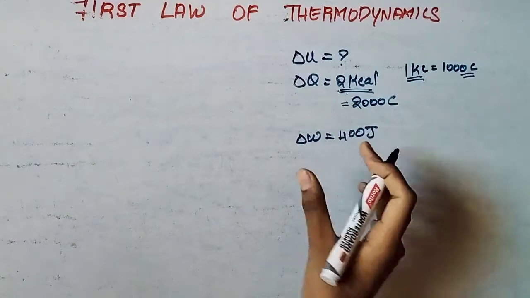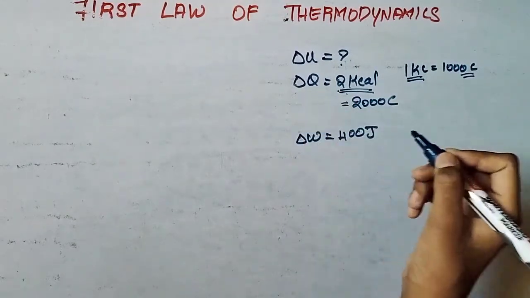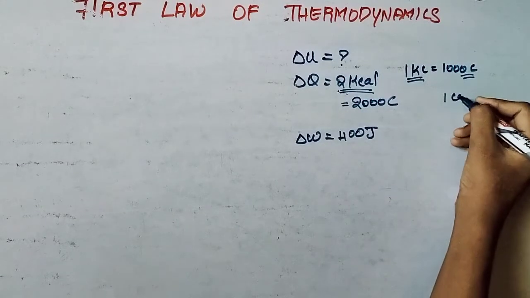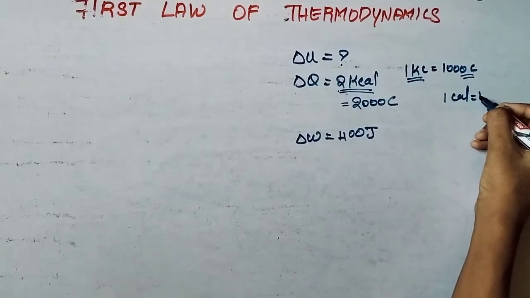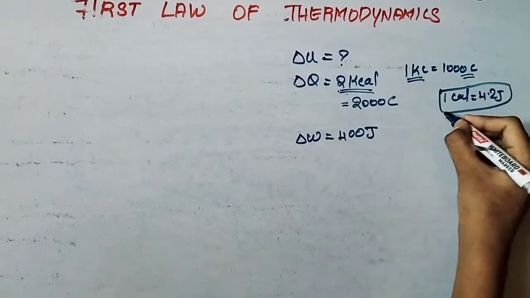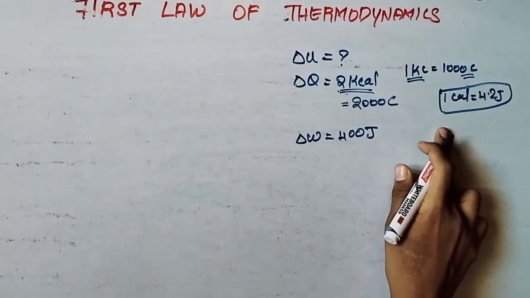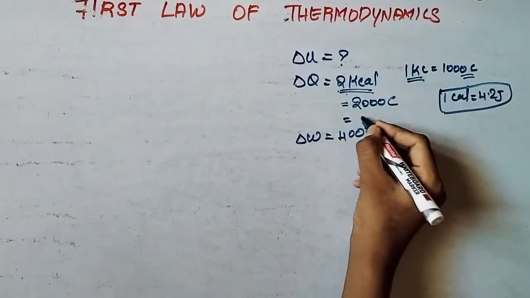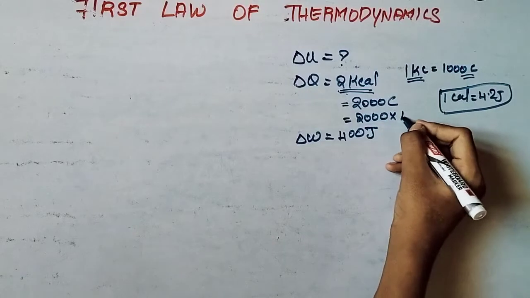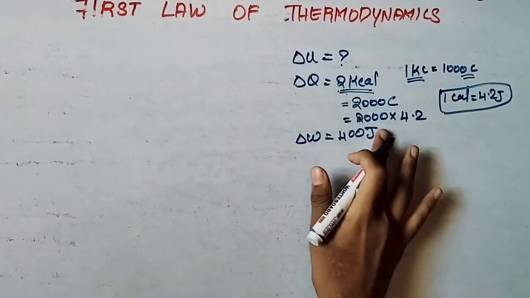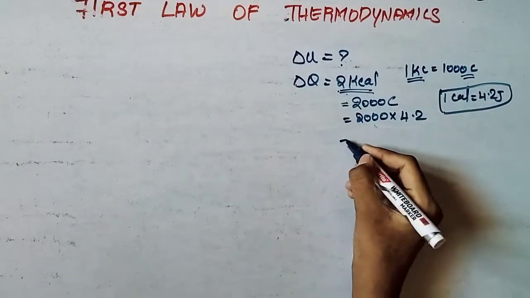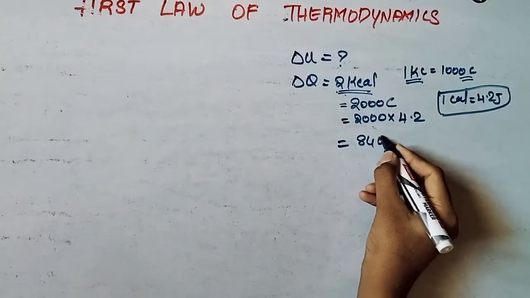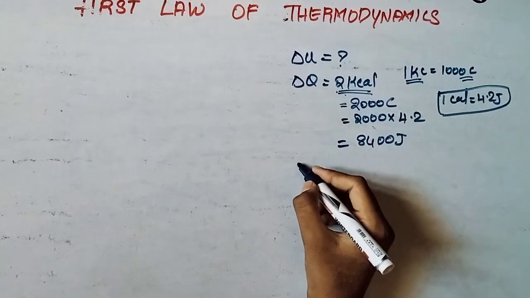Then these calories have to be converted to joules, no? So the SI unit of heat is joules. So 1 calorie is equal to 4.2 joules. Clear? This is universal. 1 calorie equals 4.2 joules. So 2000 calories means 2000 into 4.2 we can put. So what is the value for del Q? 8400 joules.